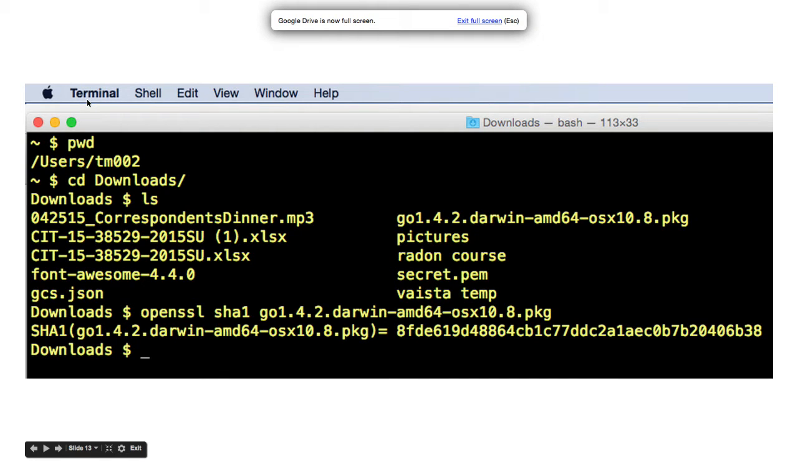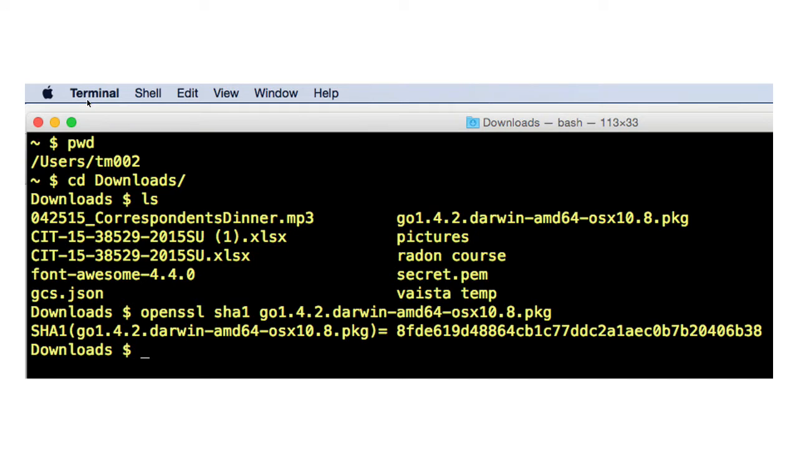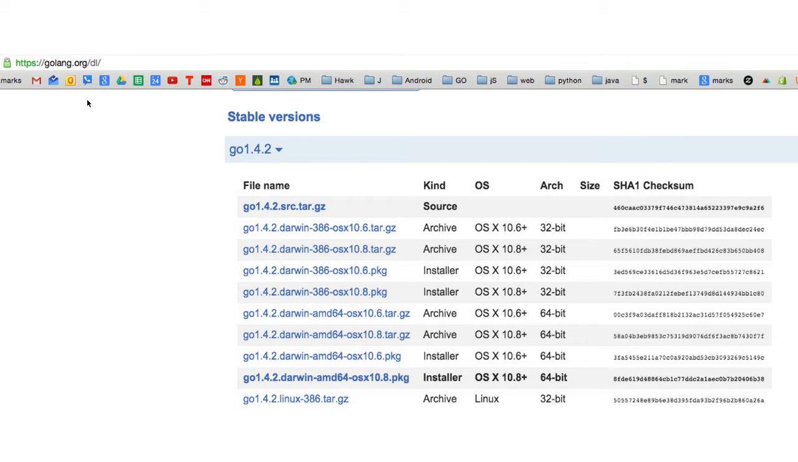you can see there I printed my working directory. I'm in Users/TM002, and then I did cd Downloads. I changed to the Downloads folder, and then I said list everything that's in the Downloads folder, and you can see here's the file I downloaded. Then I typed in openssl sha1 go, and then I just hit tab and it completes it. Then I hit enter, and it says the SHA-1 for that file is equal to, and I compare that number, 8FD, with the number that was over here when I downloaded it, and it's the same number.